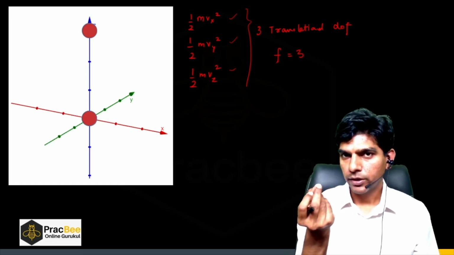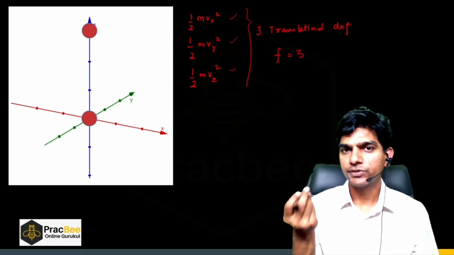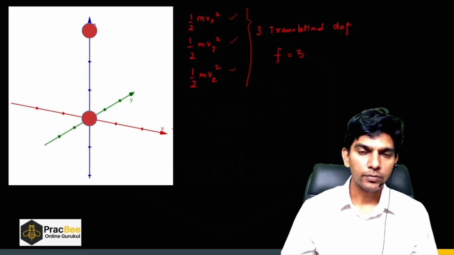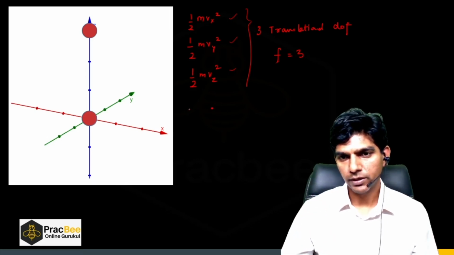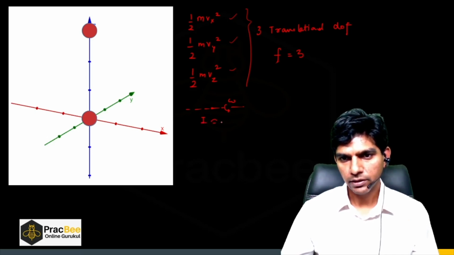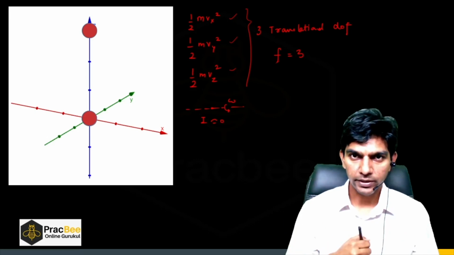If we have a point mass, its rotational kinetic energy will be 0, because the moment of inertia about an axis passing through the center of this point mass will be 0. If this molecule rotates about this axis with an angular velocity omega, its moment of inertia will be nearly 0. So there will be no rotational kinetic energy possessed by the monatomic gas molecule.